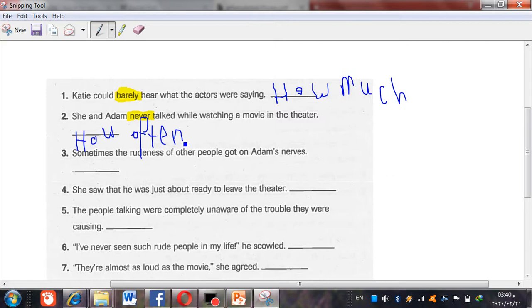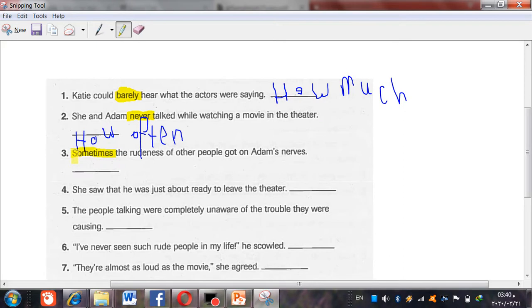Some people are so rude that he becomes angry at their behavior. Where is the adverb that describes the verb in this sentence? It will be sometimes, because it describes how many times this action happened.